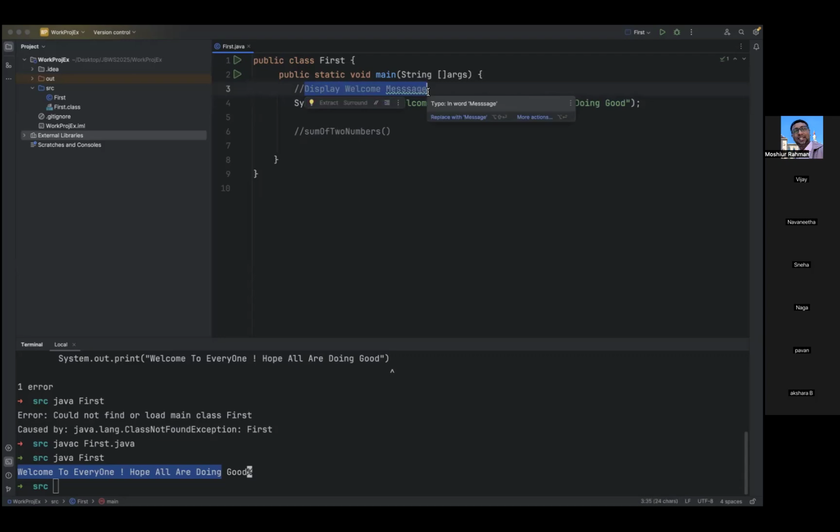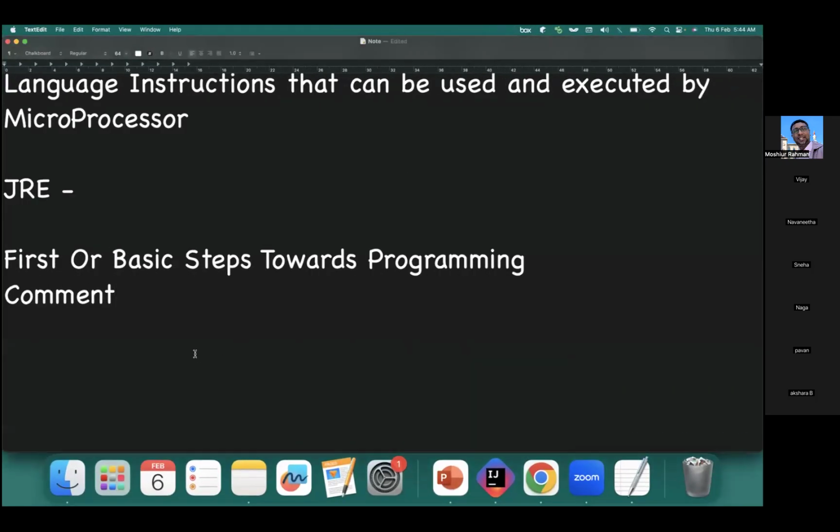What are the different types of comments supported by Java? We have single line comments.